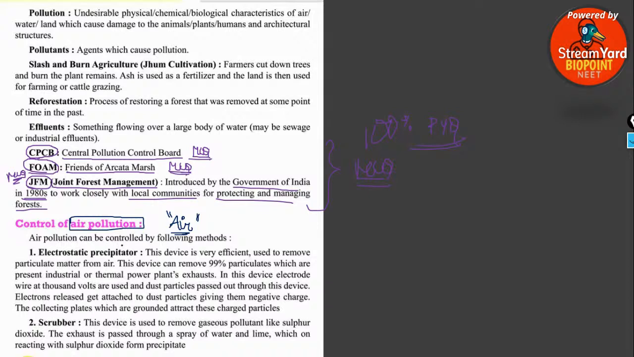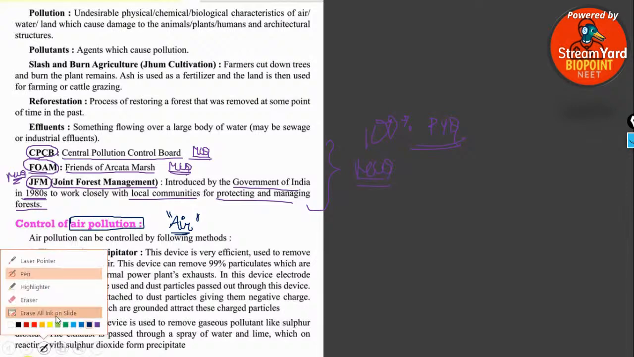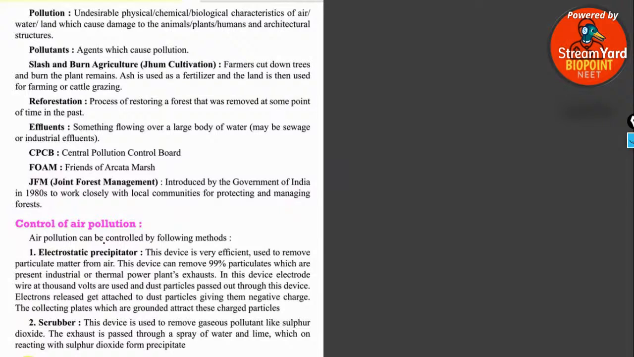Now it can be caused by different methods. For example, automobile exhaust, burning of fossil fuels, then use of agricultural pesticides and insecticides. If they are gaseous, they can also cause air pollution, right? So these are some of the causes of air pollution, and now we are about to discuss the controlling methods, or how this air pollution can be controlled. The first and foremost important thing is the use of electrostatic precipitators.